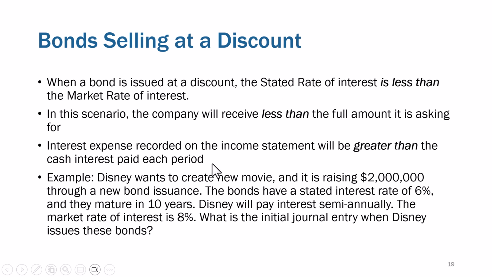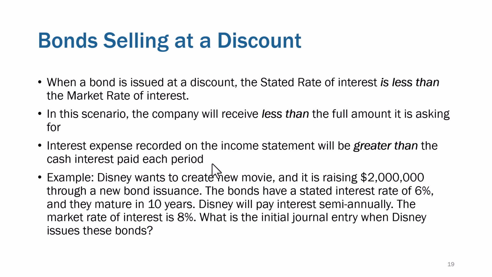So Disney wants to create a new movie, and it's raising $2 million through a new bond issuance. The bonds have a stated interest rate of 6%, and they mature in 10 years. Disney will pay interest semi-annually, but the market rate of interest is 8%. What is the initial journal entry when Disney issues these bonds? So